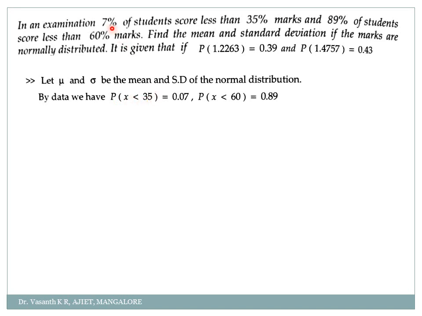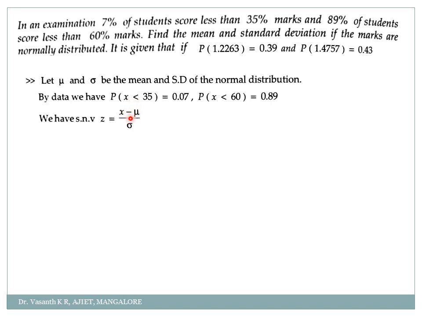When you check phi of 1, we will get 0.3413. So 2 times 0.3413 is 0.6826, correct? They have asked me to find the number of students whose marks is between 65 and 75. So 1000 into 0.6826 will give me 682.6, or simply 683 students, correct?